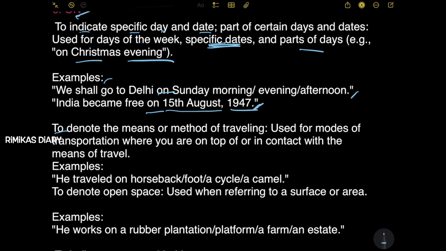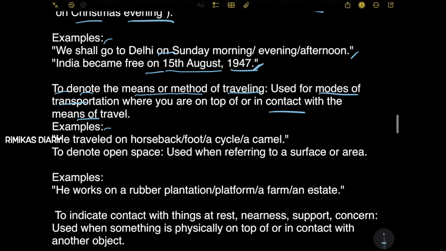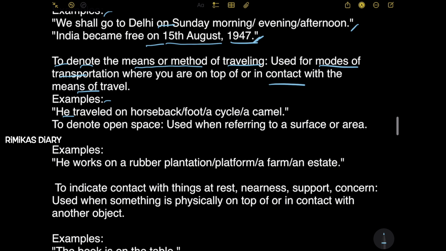Next, to denote the means or method of traveling. Used for modes of transportation where you are on top of and in contact with the means of travel. Examples: he traveled on horseback, foot, a cycle, a camel. So these are all the means of transport. So on is also used in this place.